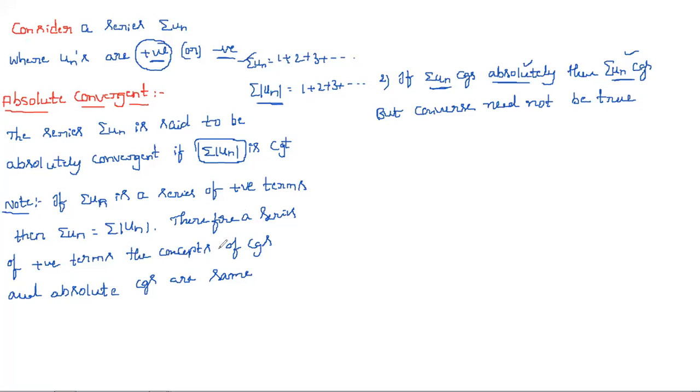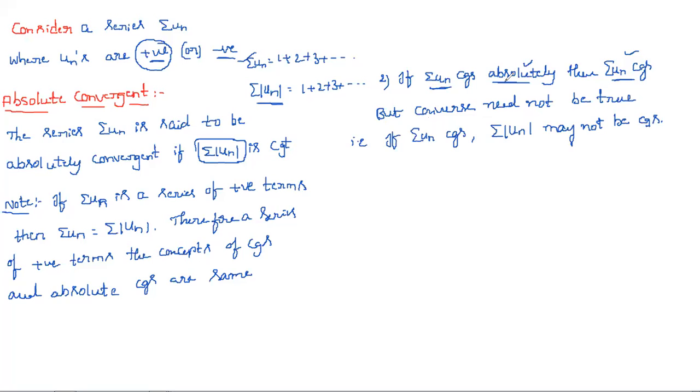Let us see one example. Or, the same line in symbols: if summation un converges, summation modulus un may not converge.